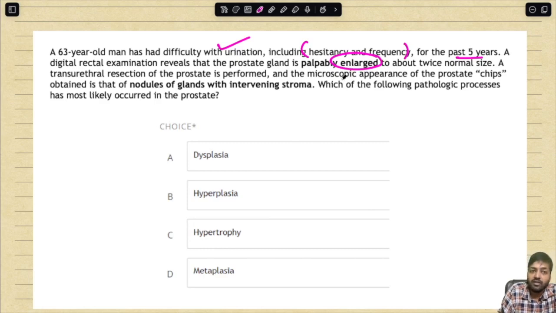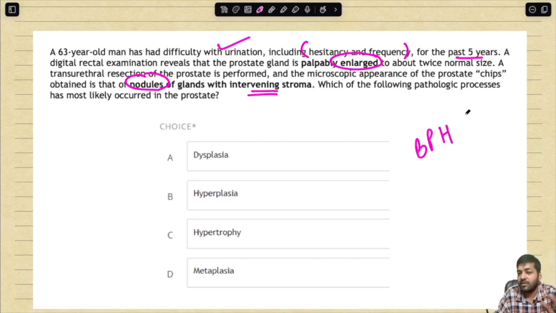A transurethral resection of the prostate is performed and the microscopic examination of the prostate chips obtained shows nodules of glands with intervening stroma. Which of the following pathological processes has most likely occurred in the prostate? The answer is BPH, but even this is not the full answer.